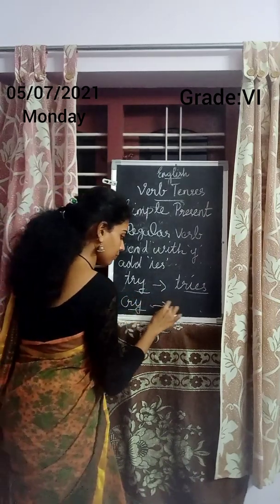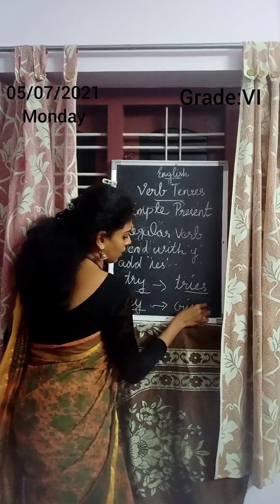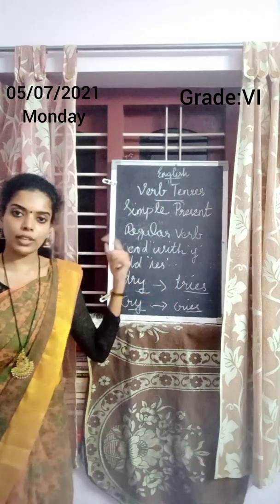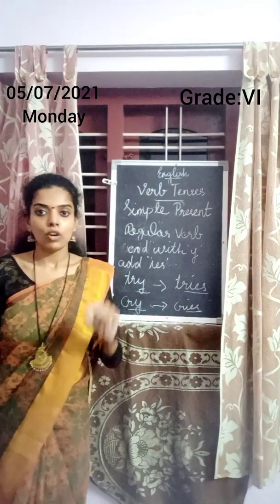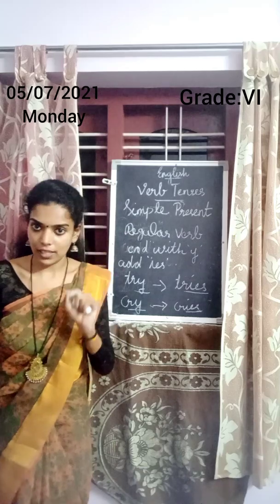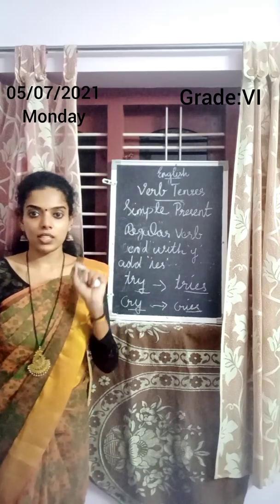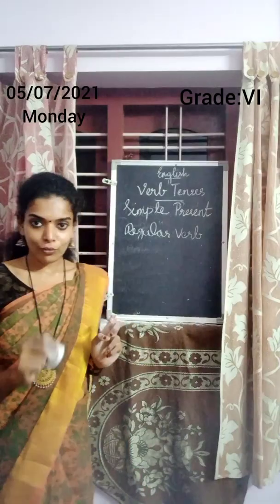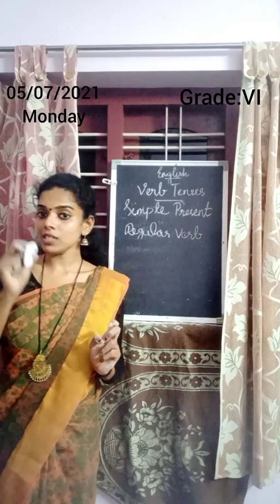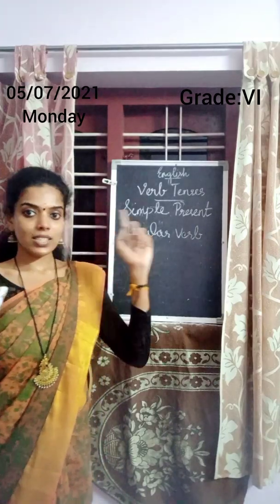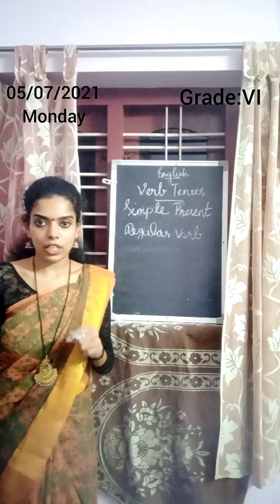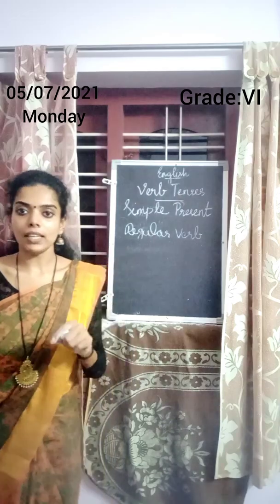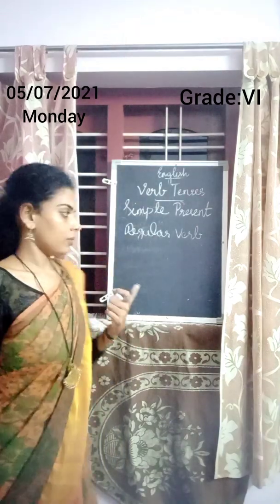Try, tries. Okay. So, for regular verb which ends with Y, you need to take the Y and add IES. For past tense, you need to add IED. Next one, regular verb ending with Y where the Y comes after a vowel. Likewise in the past tense, okay? If the Y comes after a vowel, simply add s. No need to replace anything.